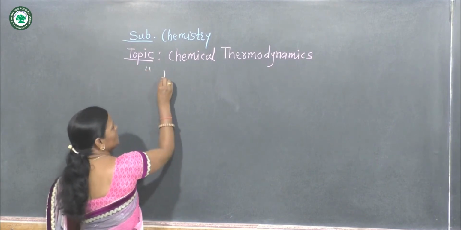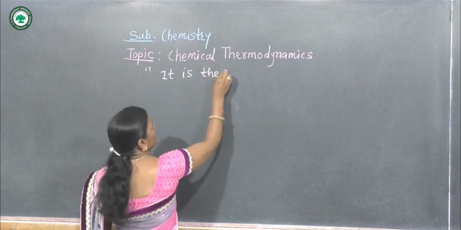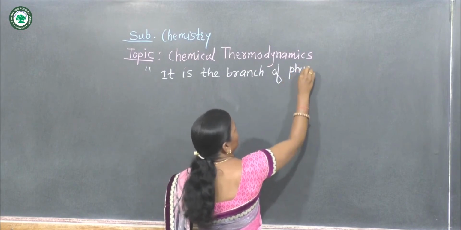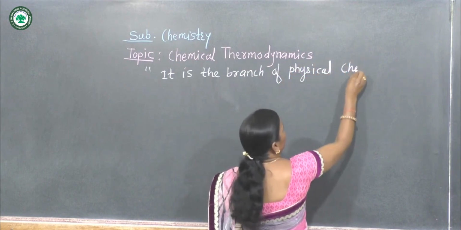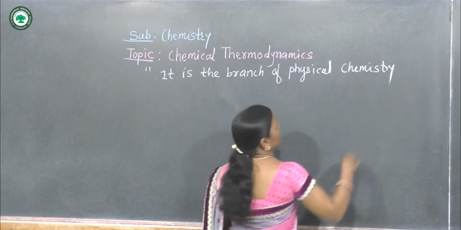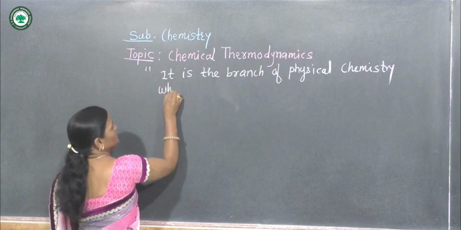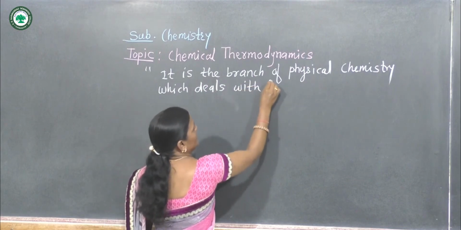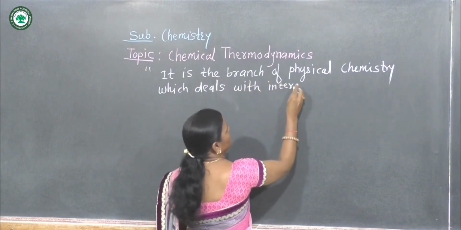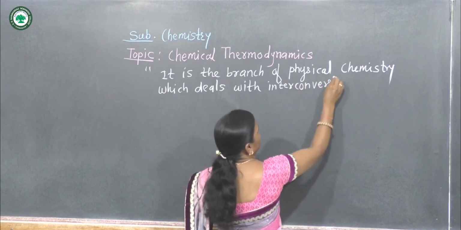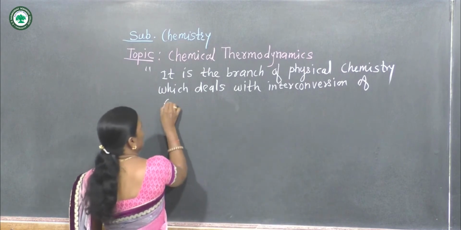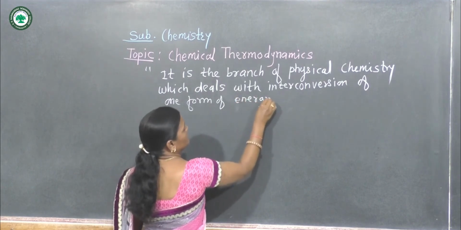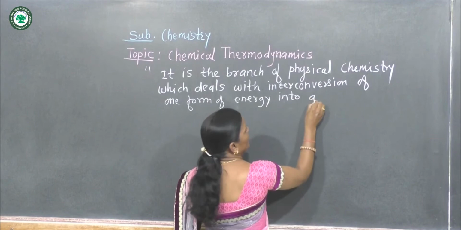Chemical thermodynamics. It is the branch of physical chemistry which deals with interconversion of one form of energy into another form.